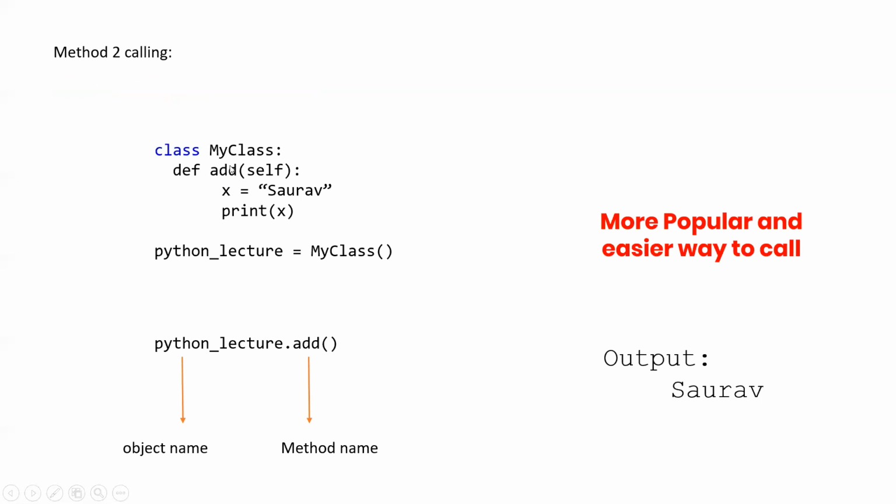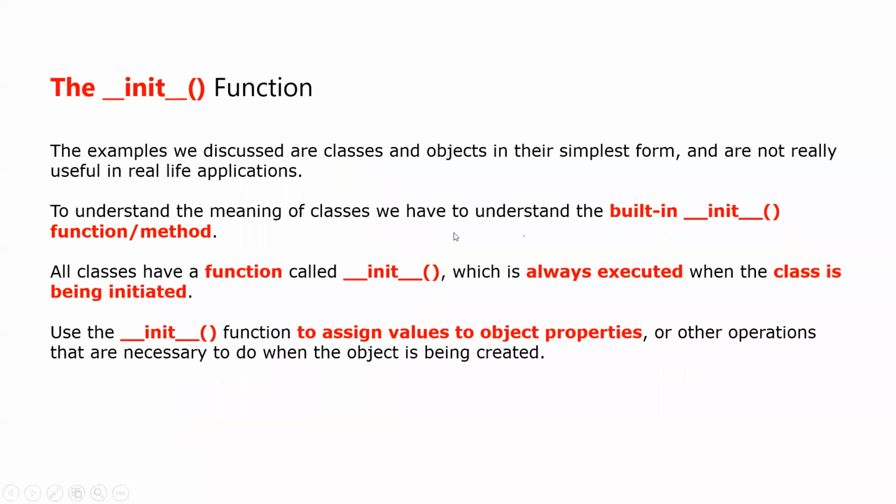Right now what we are doing is calling this function add. Always we are doing this: remember, not only are we calling this object, we are also calling this method here to get the output. But with the init function, what happens is that the init function is a special inbuilt function. Function means method. To understand classes we have to understand the built-in init method. It's again a built-in method.